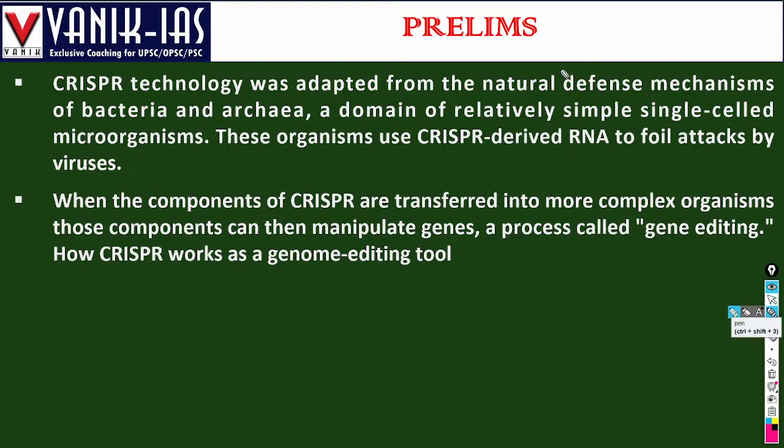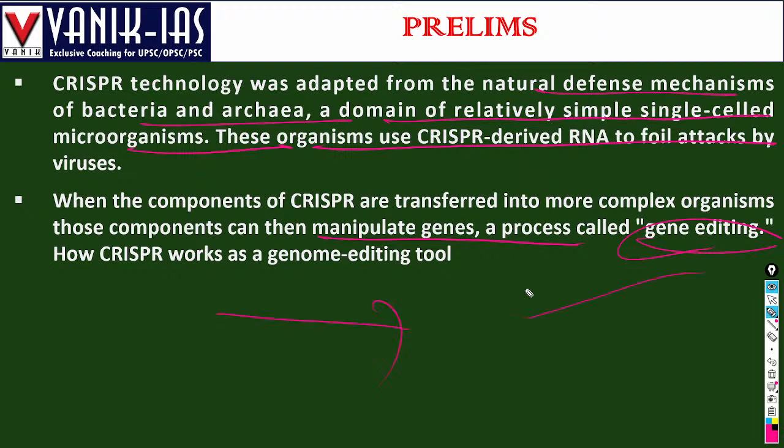Then CRISPR technology is adapted from the natural defense mechanisms of bacteria and archaea, relatively simple single celled microorganisms. These organisms use RNA to defend themselves while under attack by viruses. When the components of CRISPR are transferred to more complex organisms, those components can manipulate genes, a process called gene editing. So gene editing can be done. You can add some gene, you can remove some gene, you can cut some gene, that is called gene editing, and that technology is called CRISPR technology, which uses an enzyme. Then how does CRISPR work as a gene editing tool?